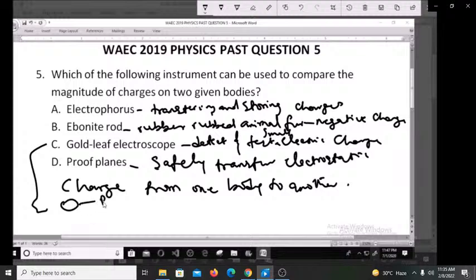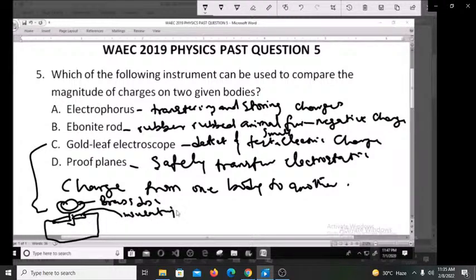There we have the brass disc, and it is then connected down here, after having what we call the insulating plug.